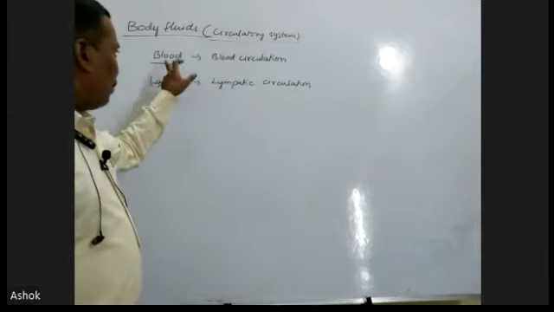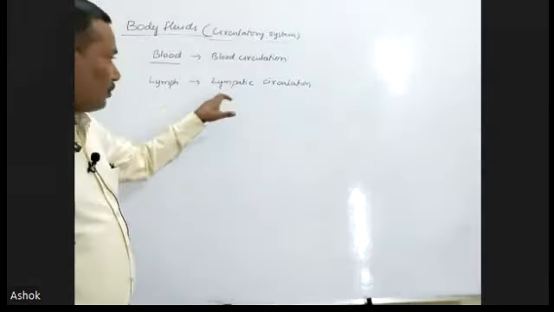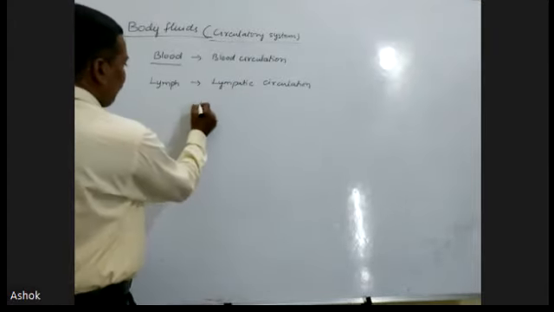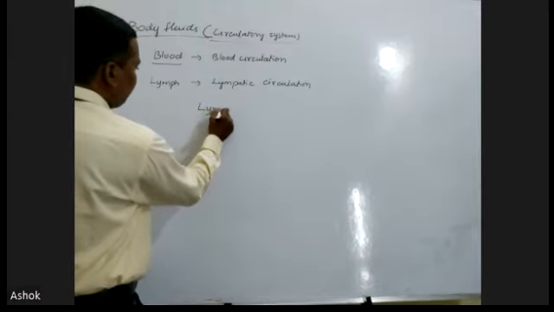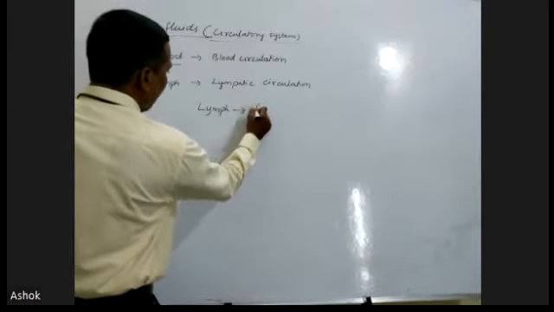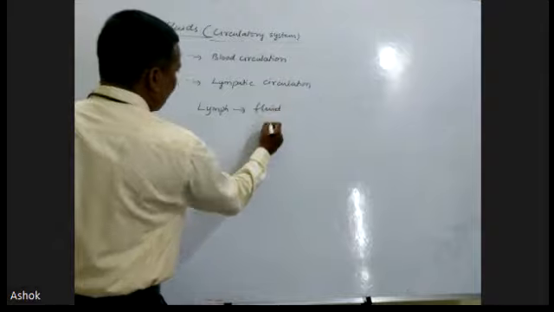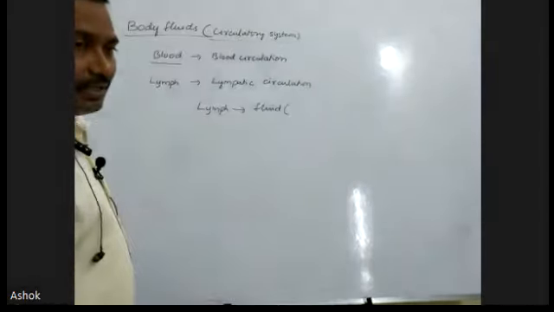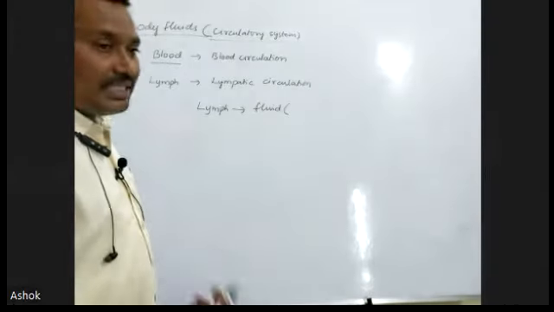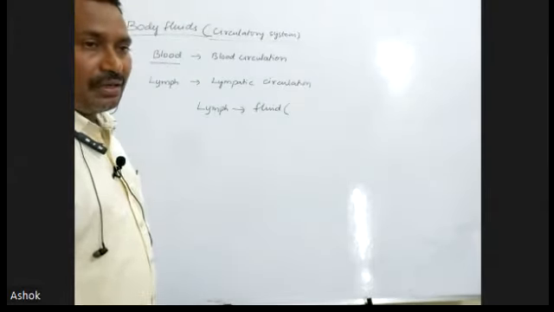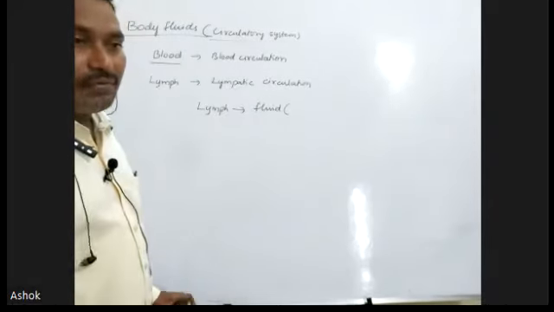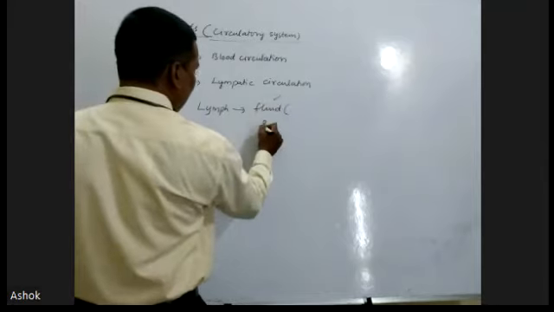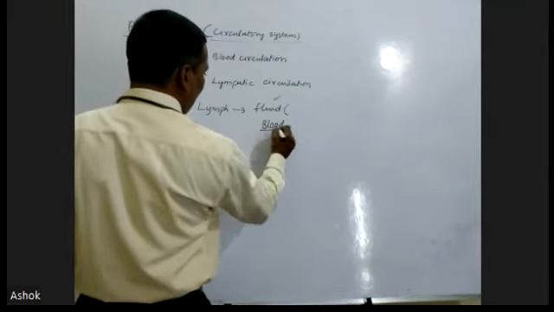We have to discuss the blood circulatory system now, but you asked what is lymph. We have to discuss that. Lymph is a fluid, otherwise called interstitial fluid or extracellular fluid. This fluid develops from the blood only.